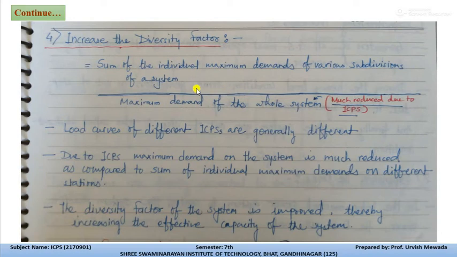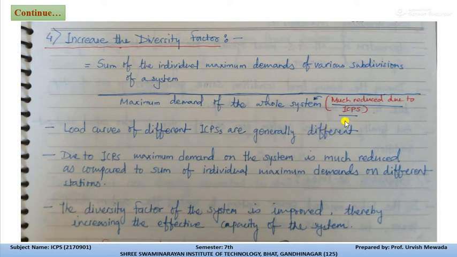Now the fourth advantage of the interconnected power system is increased diversity factor. The diversity factor is the ratio of the sum of all individual maximum demands of the various subdivisions of the system to the maximum demand of the whole system.